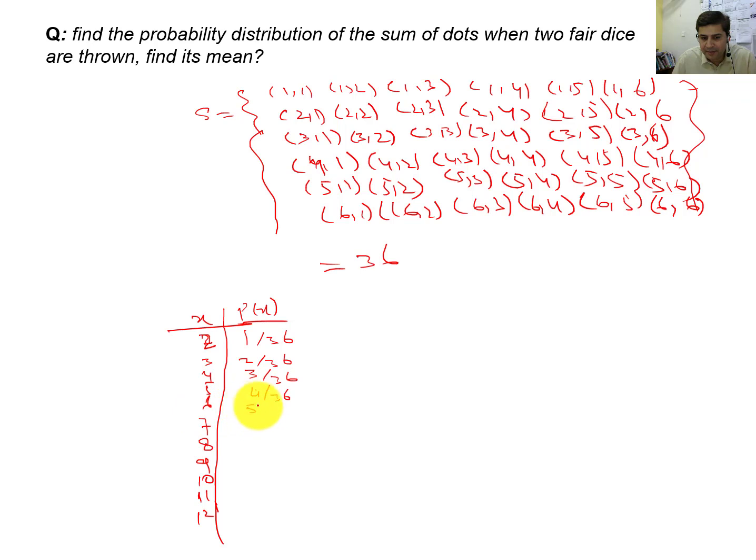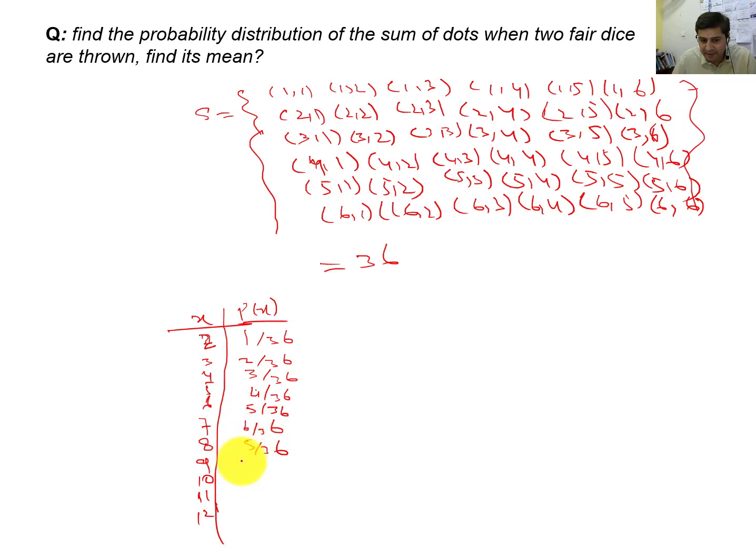For 6, it will be 5 by 36. For 7, it will be 6 by 36. Why 6 by 36? Because 6 plus 1, 5 plus 2, 4 plus 3, 3 plus 4, 2 plus 5, and 1 plus 6 all give 7. So 1, 2, 3, 4, 5, 6. That is why 6 by 36. For 8, it will be 5 by 36. Why 5 by 36? 6 plus 2, 5 plus 3, 4 plus 4, 3 plus 5, and 2 plus 6 all give 8. So we have 5 ways, and that is why we write 5 by 36.